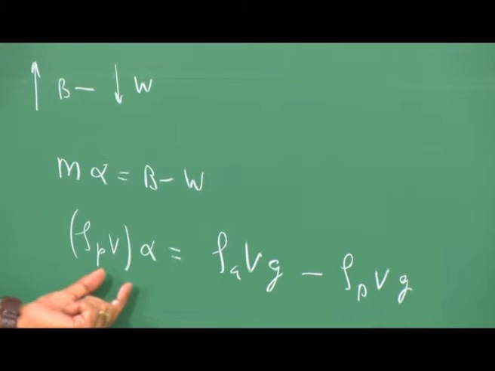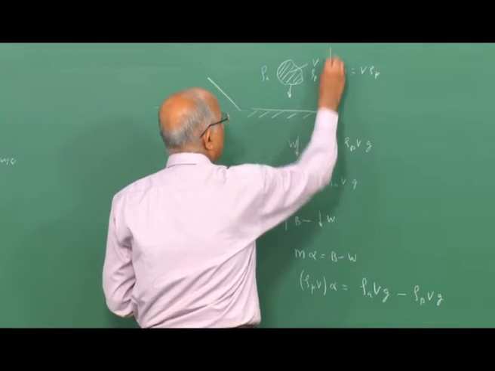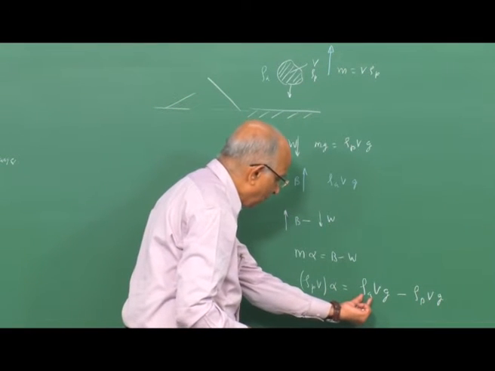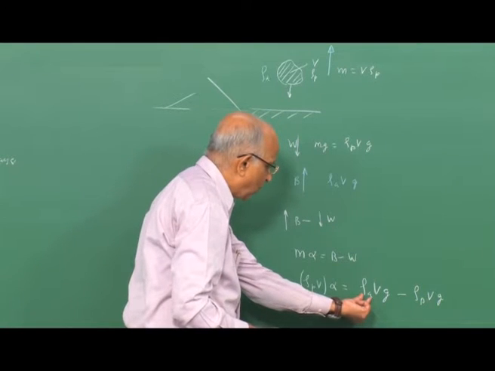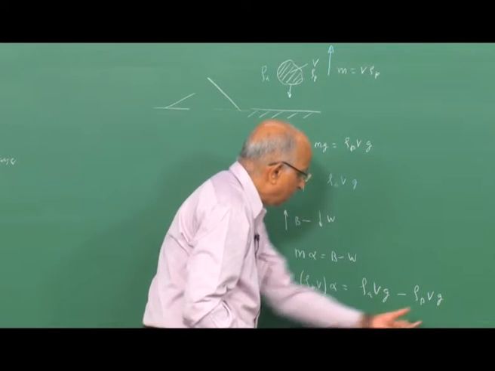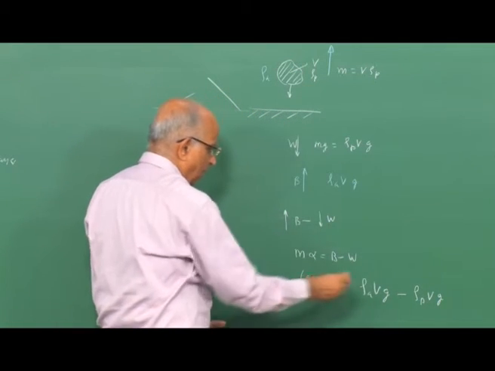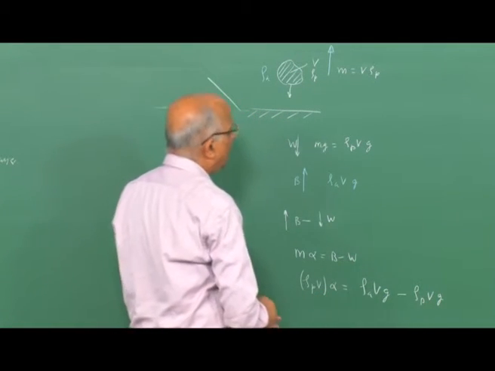I solve this for the acceleration, and mind you, I am thinking of an acceleration which is being pushed up, because I have taken rho A corresponding to buoyancy over here, and the weight rho p corresponding to the density of your parcel with a negative sign over here. And what is it I get?